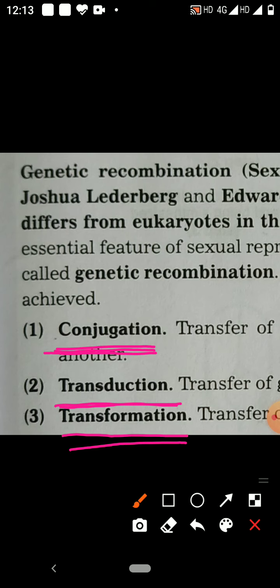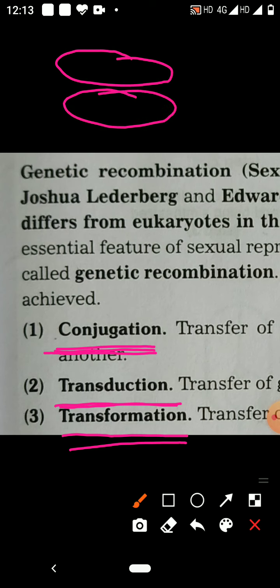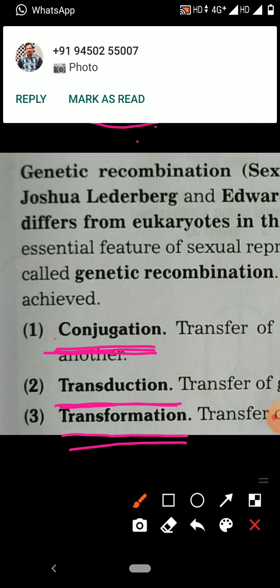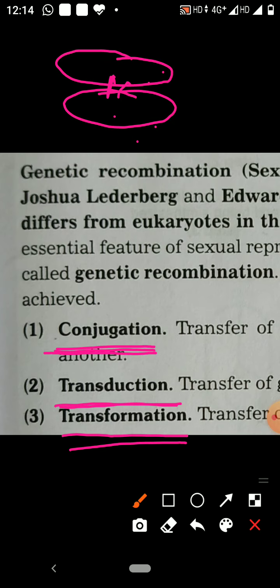There are two bacterial cells. They come in contact. Their contact wall dissolves, and when their contact wall dissolves, then genetic material through this conjugation tube will transfer from one to the other. We can say these two bacterial cells are of different strain.